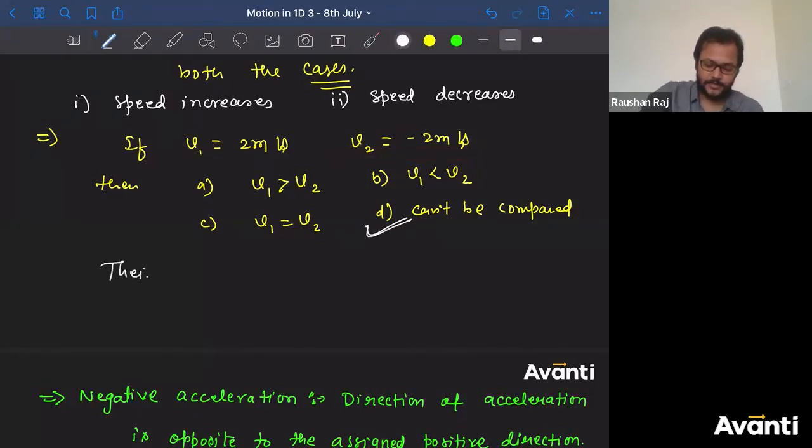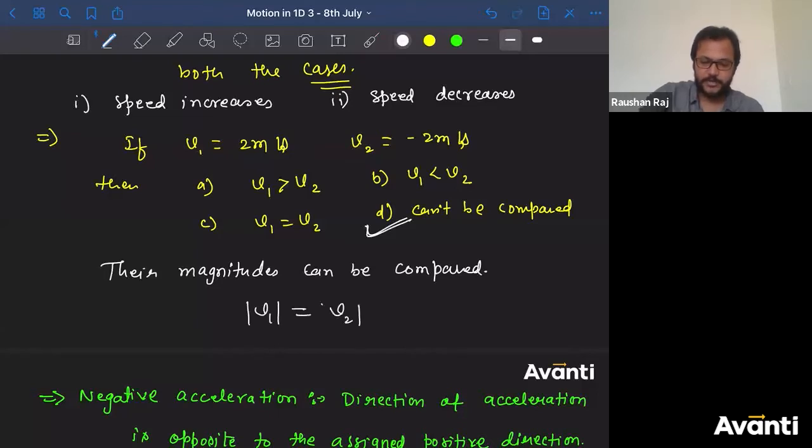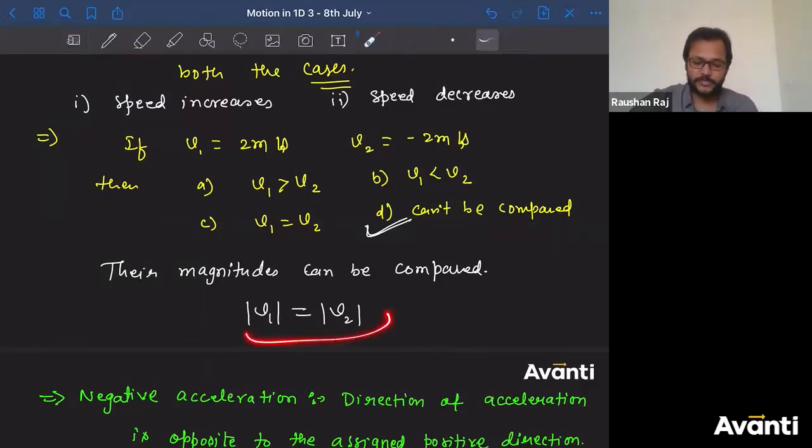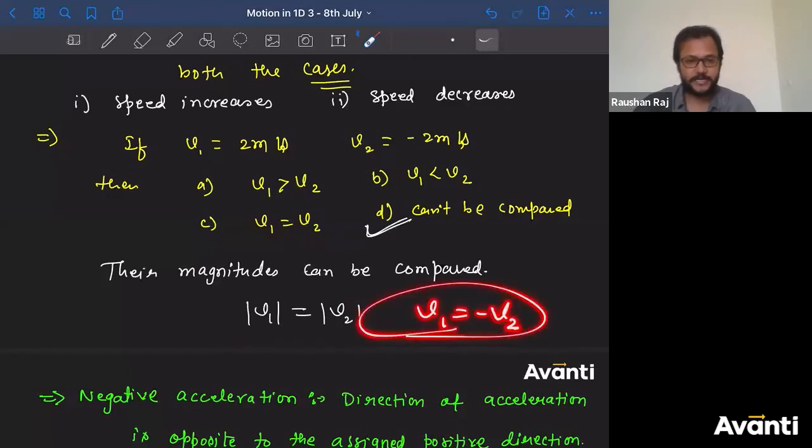Their magnitudes can be compared. Okay? And you can say modulus of V1 will be equal to modulus of V2. Directions are different, correct? You cannot say that the north direction is bigger and the south direction is smaller. No. So you cannot compare them actually, and you cannot say equal also. So here modulus of V1 is equal to modulus of V2. If I had given V1 is equal to minus V2, then that would have been the correct answer. No problem.